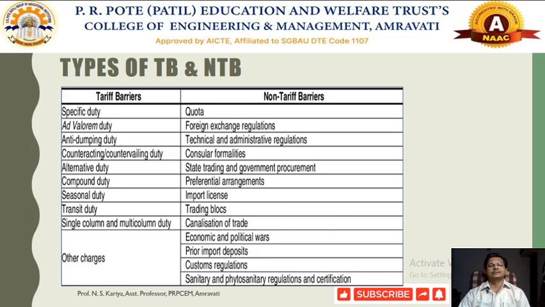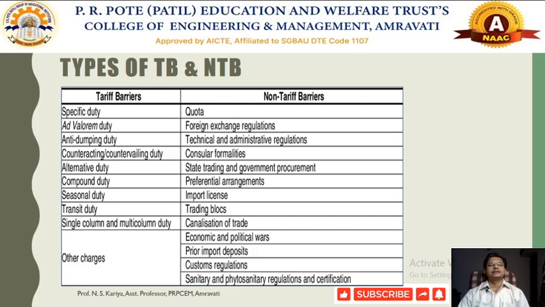Canalization of trade: here we fix the authority from which we have to import within the nation. Some other barriers are also called non-tariff barriers. Countries involved in war-like situations, sometimes economic wars or political wars due to poor economic conditions or political instabilities, or prior import deposits, customs regulations, sanitary and phytosanitary regulations, and other certifications.